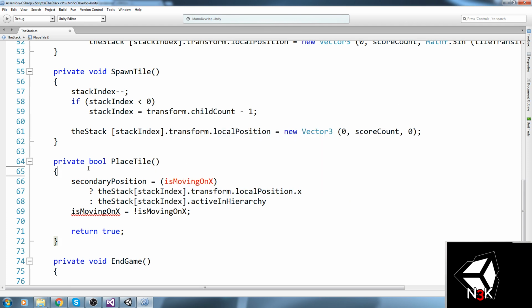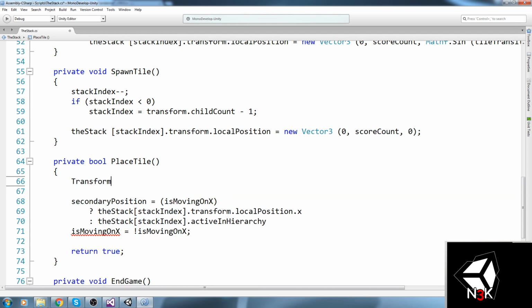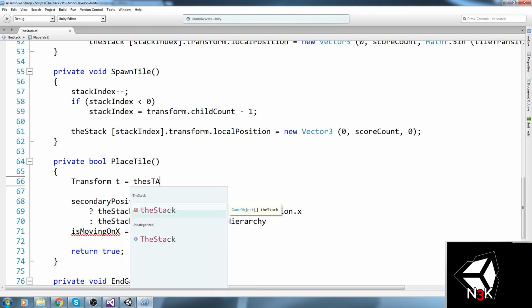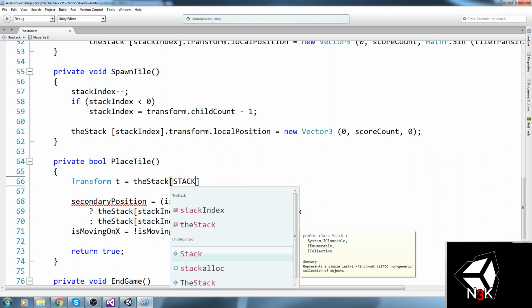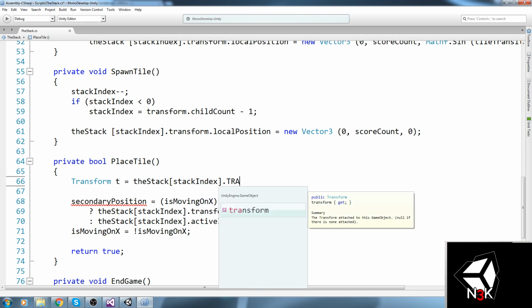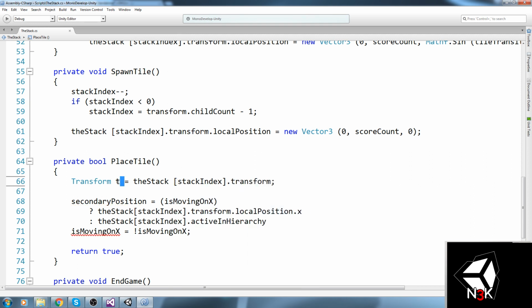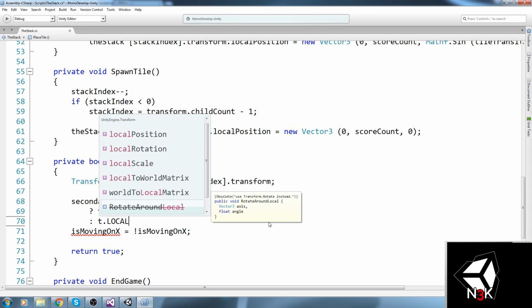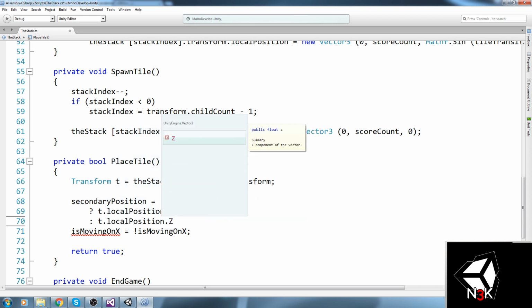You know what, that's way too long to write. So transform t is equal to the stack at stack index dot transform. Right. So t at local position x and t at local position z. Right.